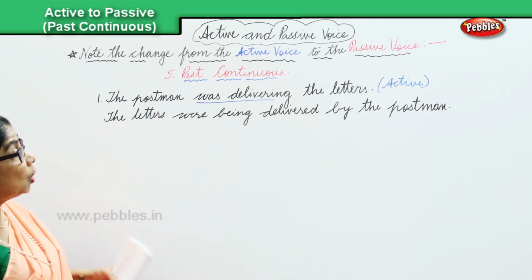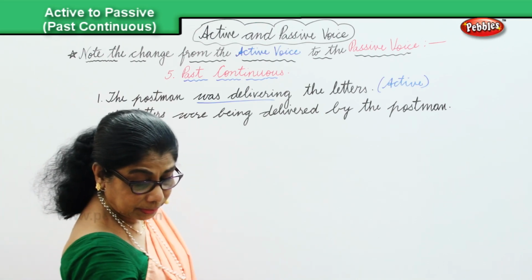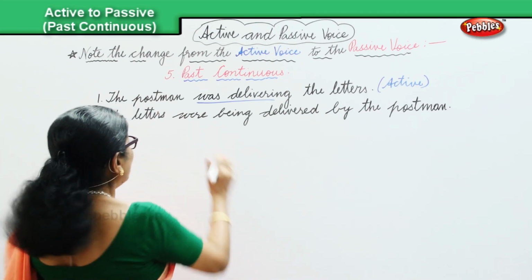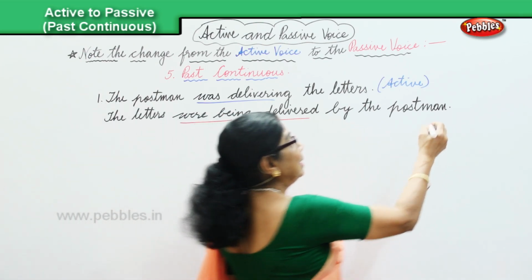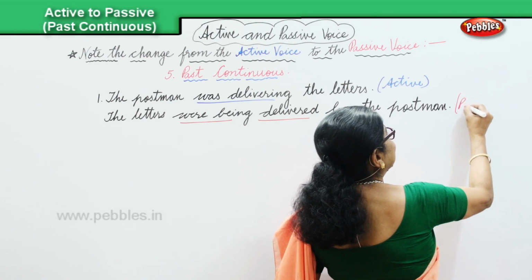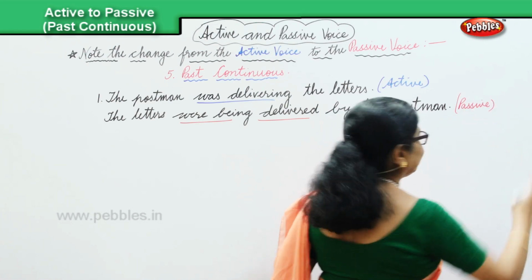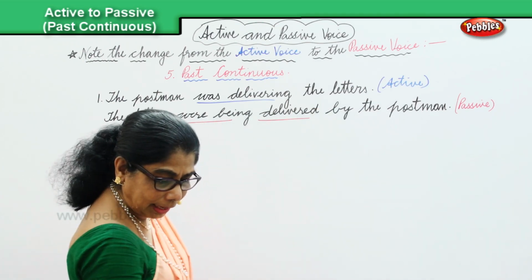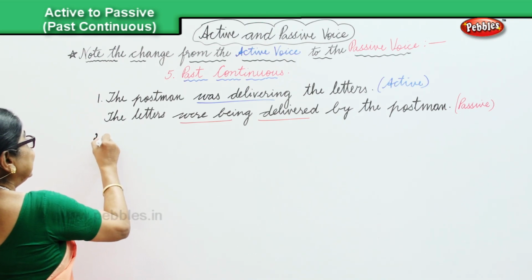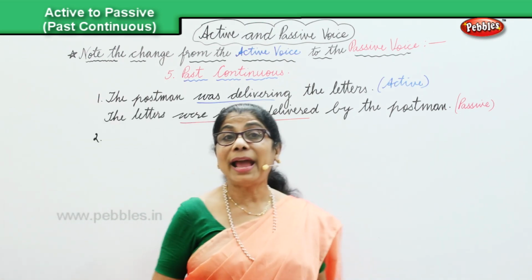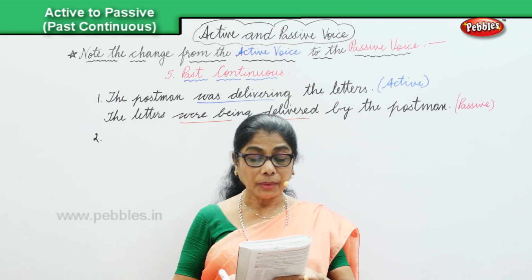The letters were being delivered, and thus it becomes the passive voice. Passive. Okay? And we are looking at the sentence in the past continuous and the changeover from the active into the passive voice.